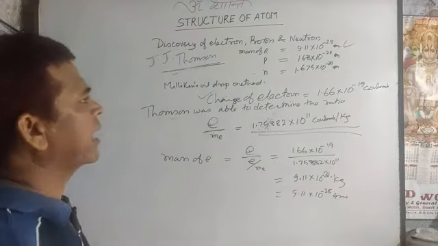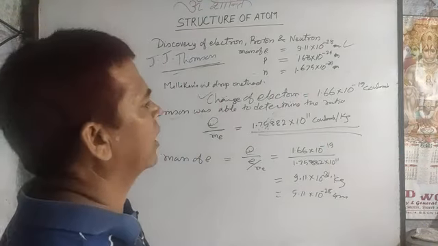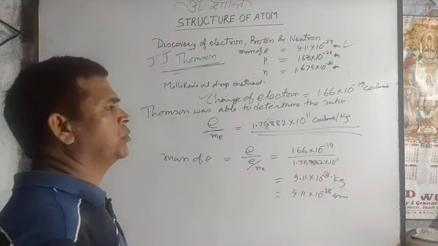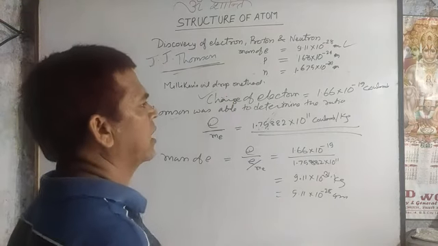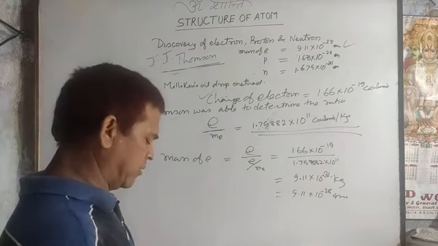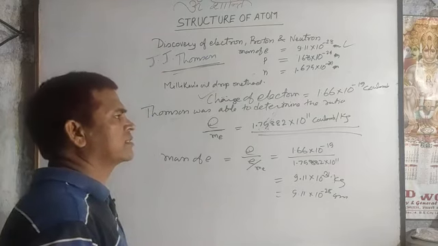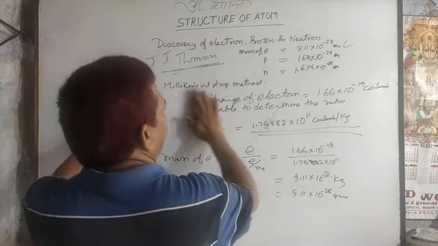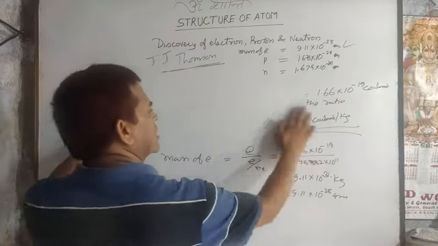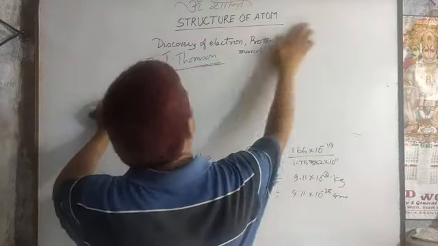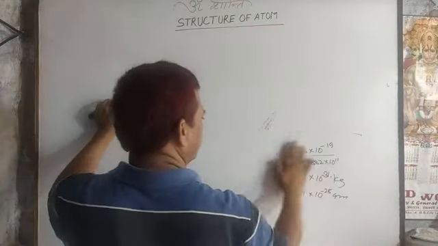Now the next topic is the atomic model. We have to study the Rutherford atomic model, because the Thomson atomic model was not accepted by all, which is why we are not going to discuss it now. I am going to discuss Rutherford's atomic model.